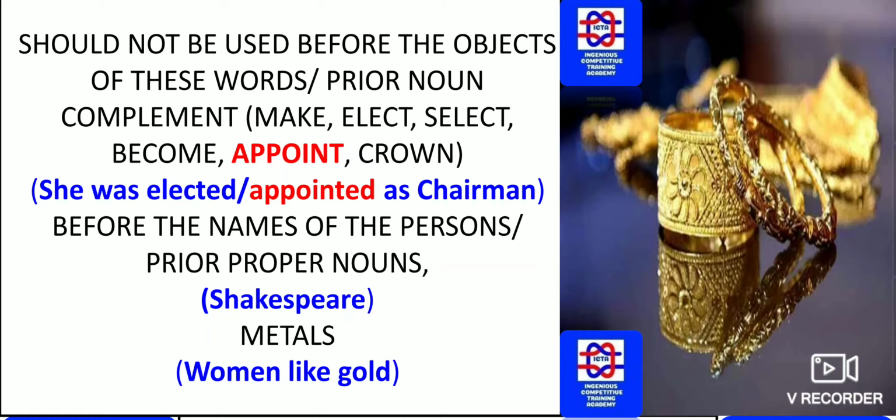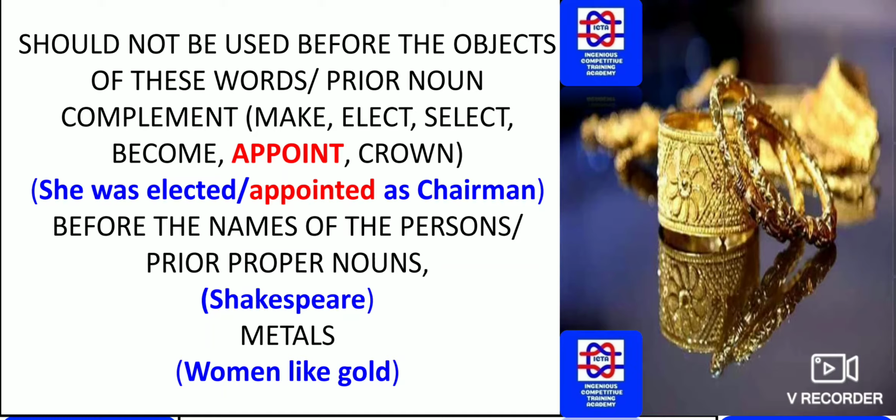We can't use "she was an elected"; it is she was elected or appointed as chairman. Before the names of persons, that is Shakespeare, we can't use "the Shakespeare." Exceptional cases are to be remembered. Shakespeare is a proper noun, so you can't use articles before proper nouns.